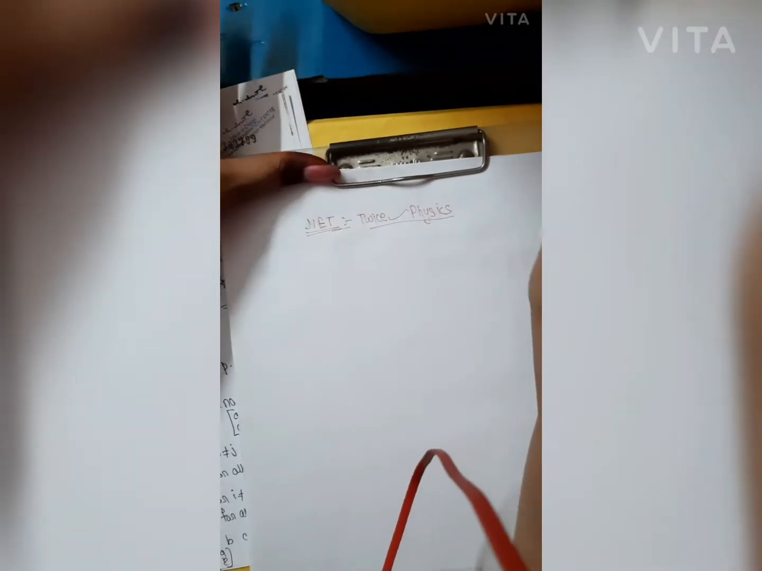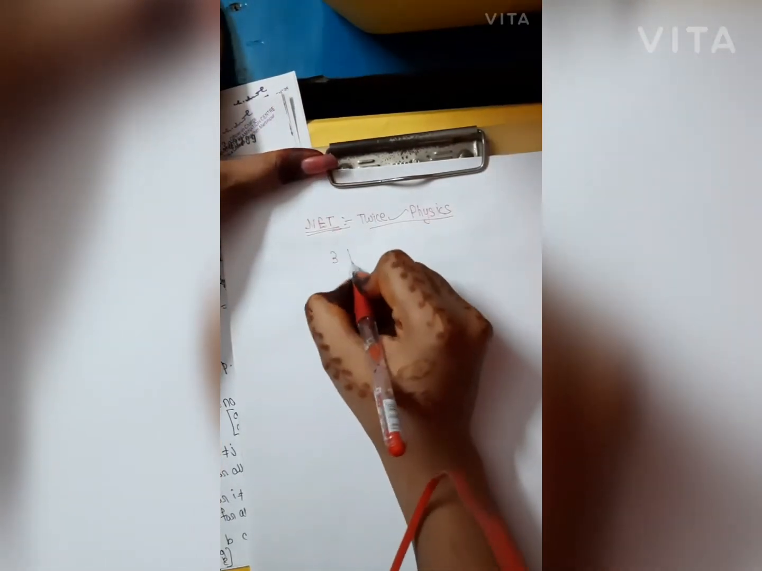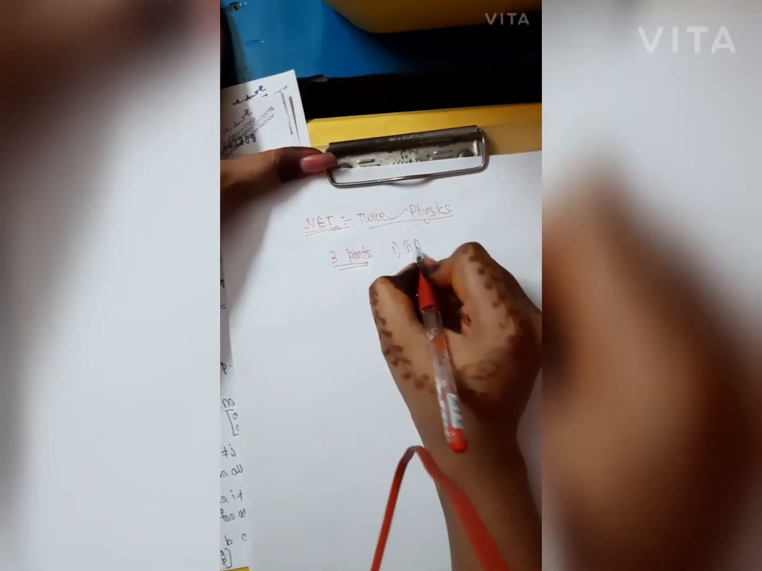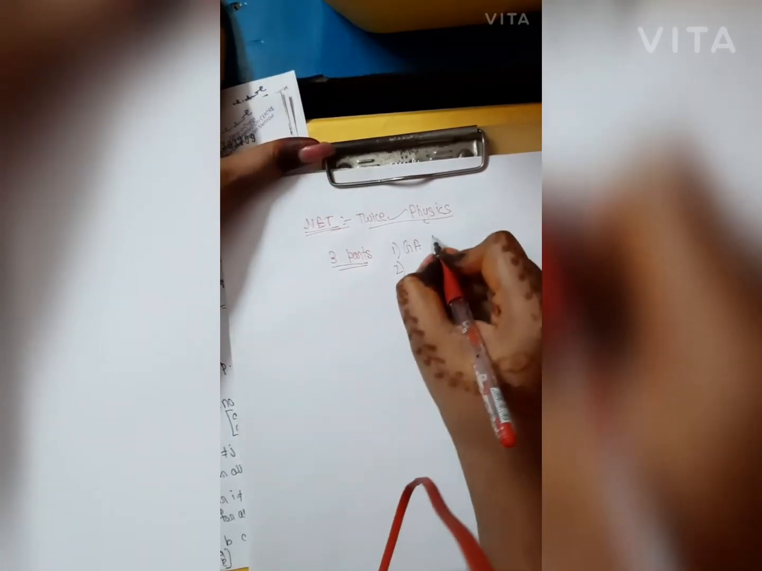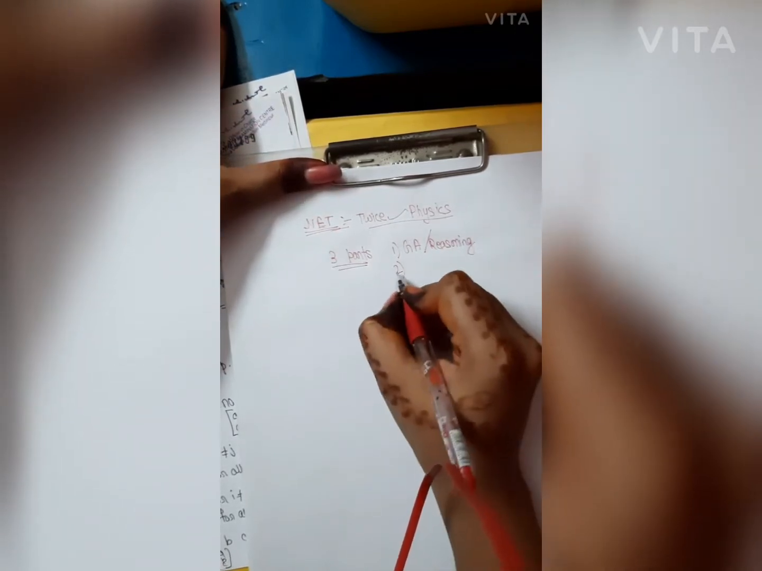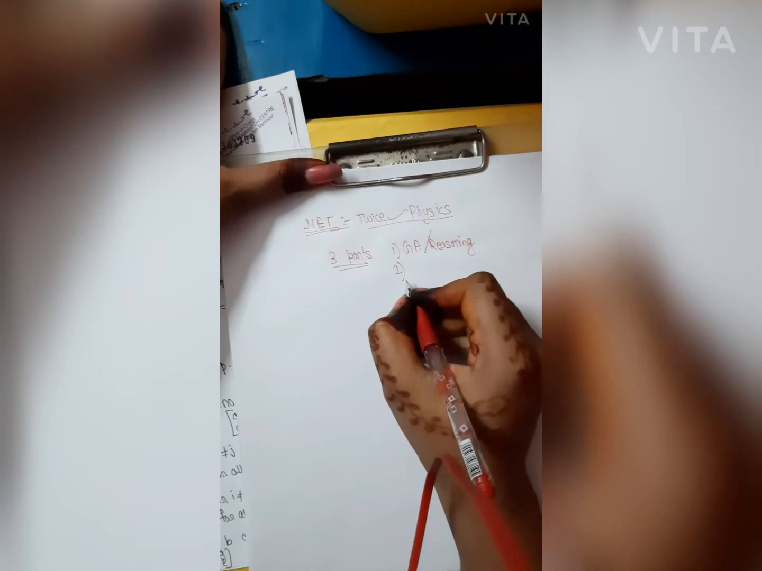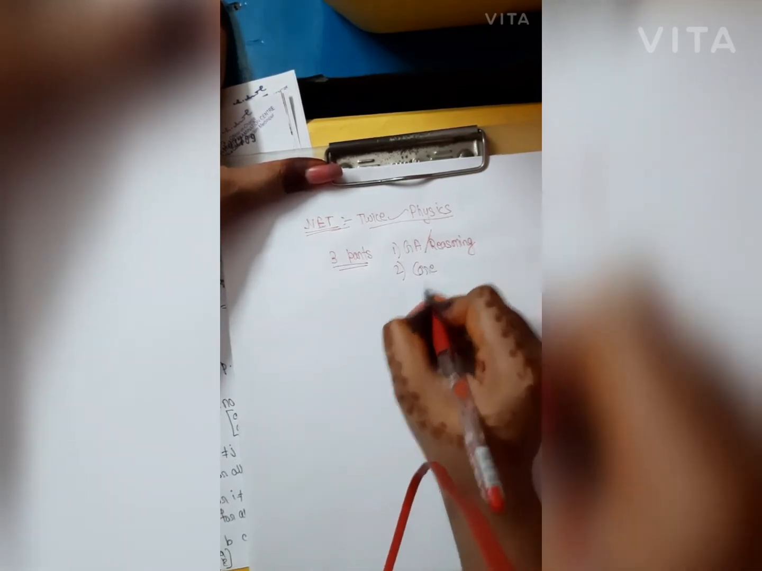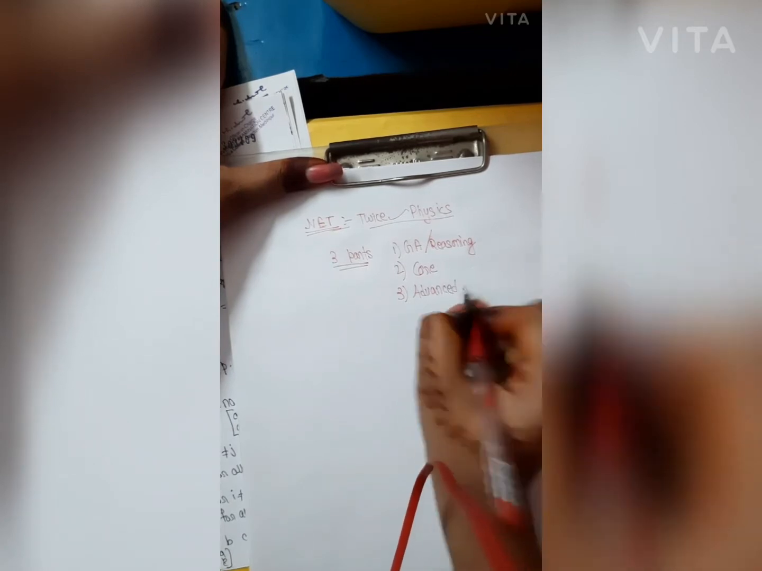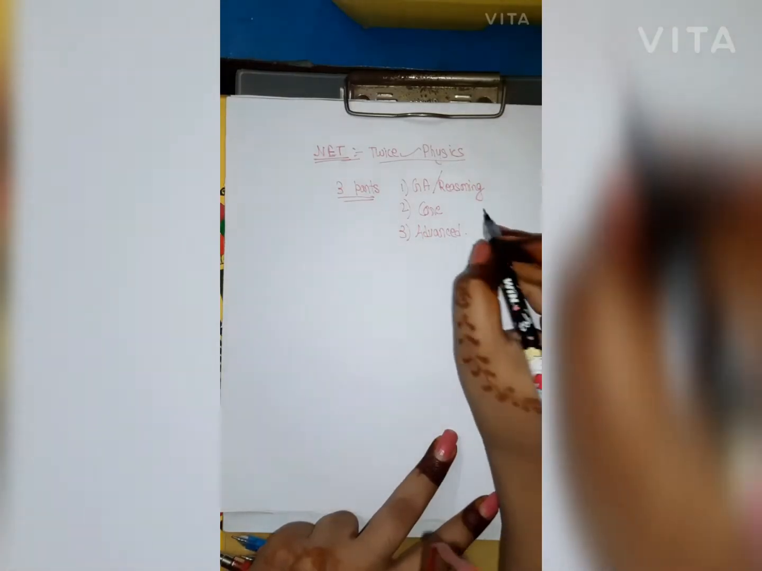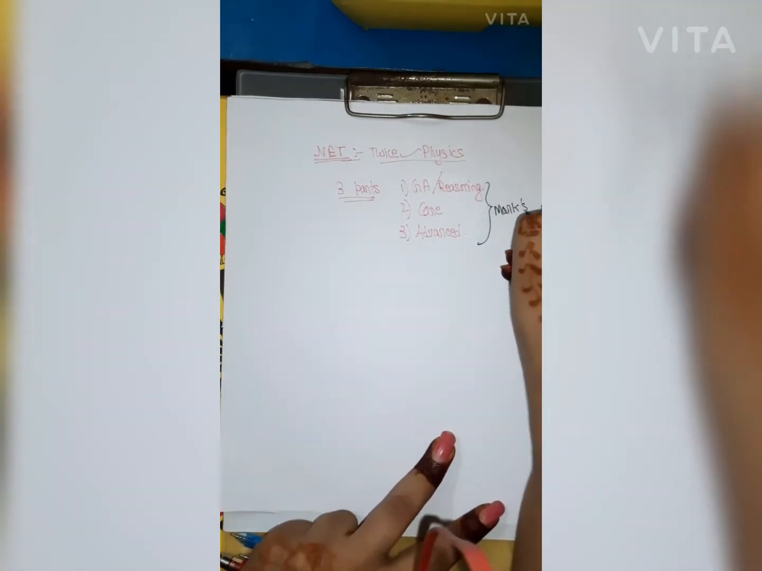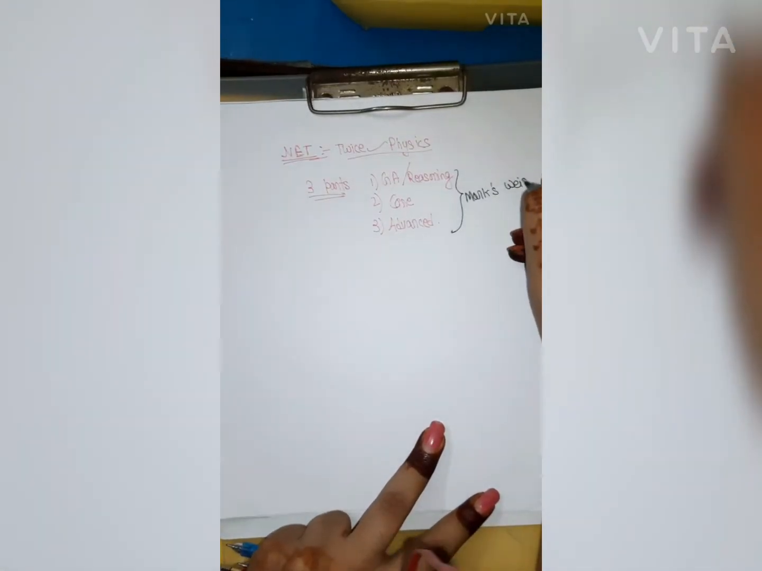We have three parts. One, general aptitude, or say reasoning. Second is core, and third is advanced. So in general aptitude, now we should know the marks weightage.